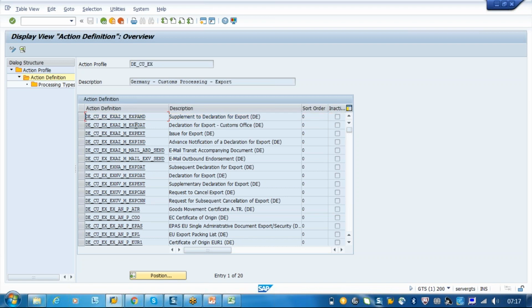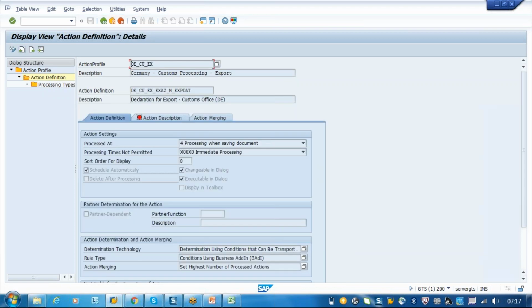Okay. So now these are the different action definitions that we have, like certificate of origin. If you want to give the certificate of origin declarations, or declare to the customs, or make declarations for export, they have different processes. You can just take any of these. Okay, I'll just take this customs office. So here what the system is doing is, whenever the action profile export is triggered, it will contain the action definitions.